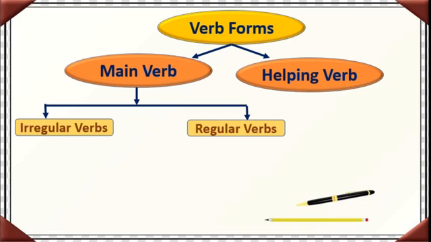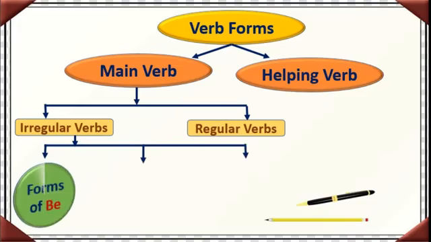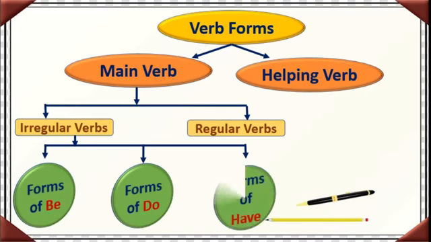For example, I am writing. Write is a verb, right? I am playing. Play is the verb. I am dancing. Dance is the verb, means they are regular verbs. But there are some irregular verbs, like here we can see 3 forms. Irregular verbs means forms of be, forms of do and forms of have. These 3 are irregular verbs.